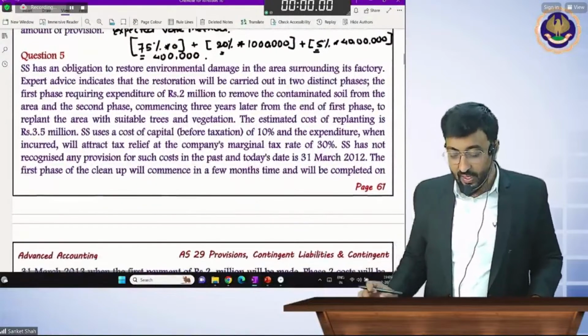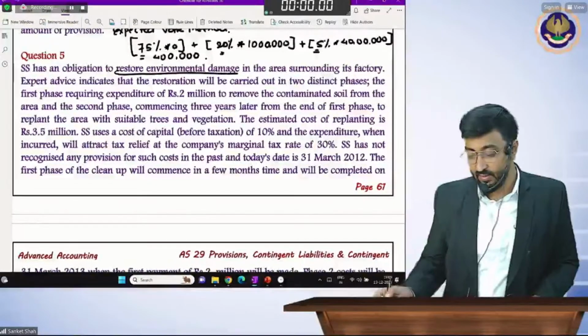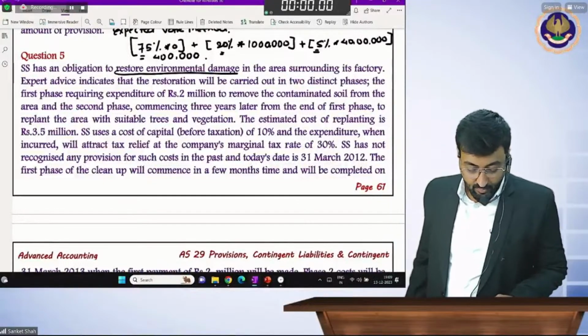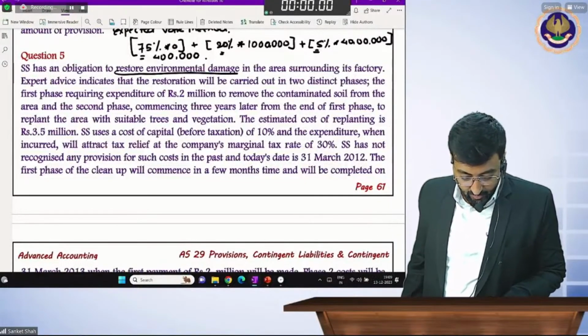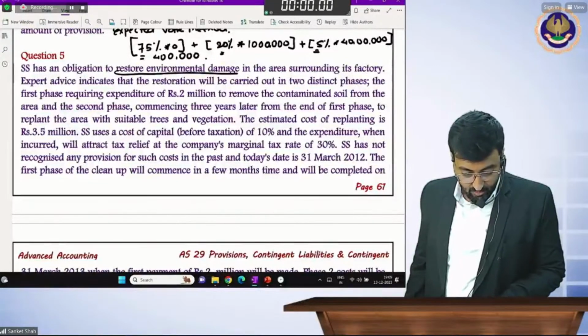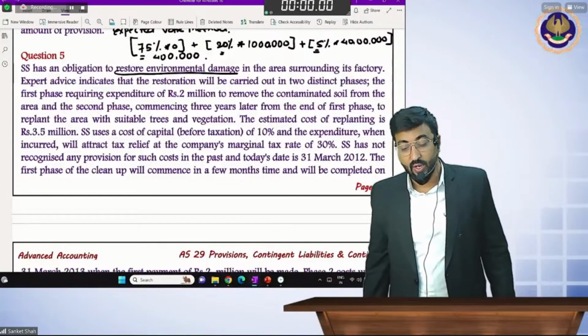This is an obligation to restore the environmental damages in the area surrounding the factory. अच्छा. तो restore करो environmental damage.